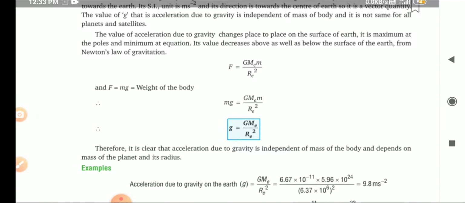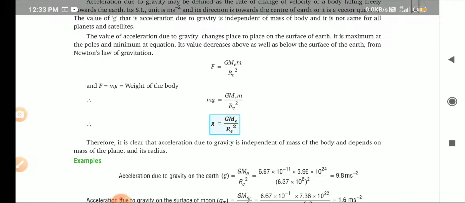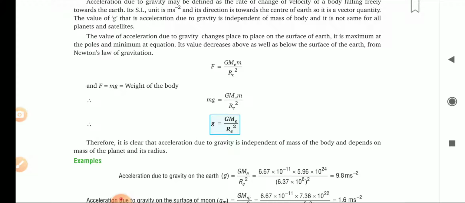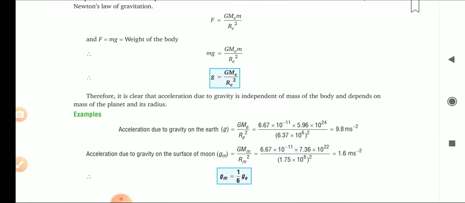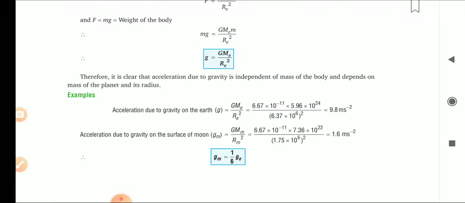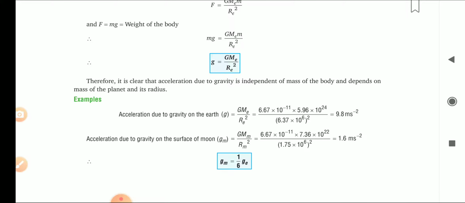F equals mg, which we can take as the weight of the body. So we equate this mg with the equation and we get the value of small g. Here m will cancel out. Small g equals G Me upon Re square. Therefore it is clear that acceleration due to gravity is independent of the mass of the body and depends on the mass of the planet and its radius. After calculation we get 9.8 meter per second square.